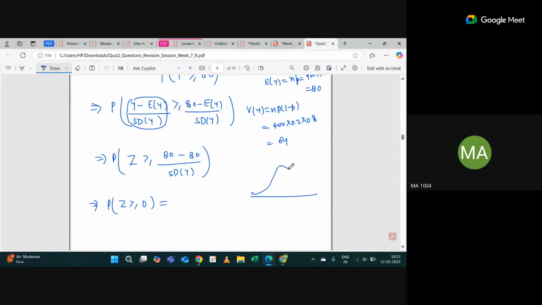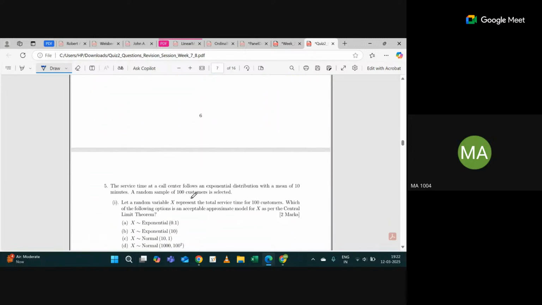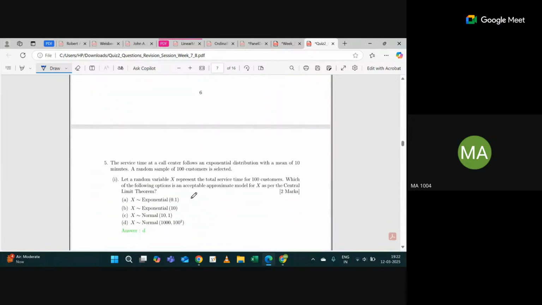Since this is the standard normal curve, with mean 0, the probability of this part will be the same as the probability of the other part because of symmetry. So this will be 0.5 directly. Is the idea clear to all of you? Great. Let's see the next question.